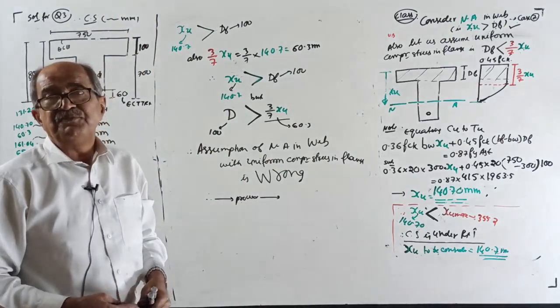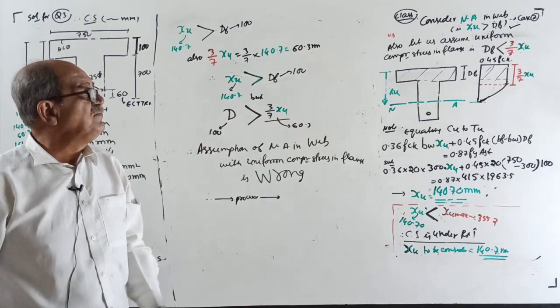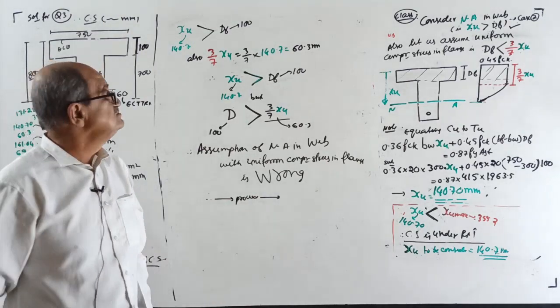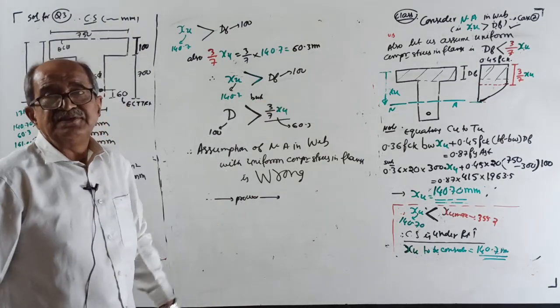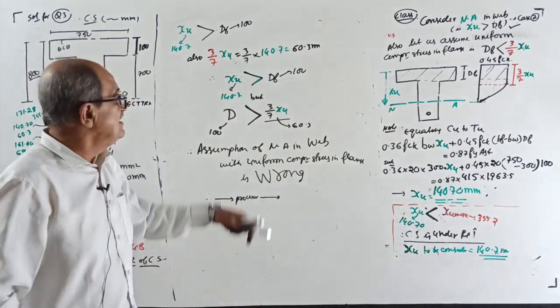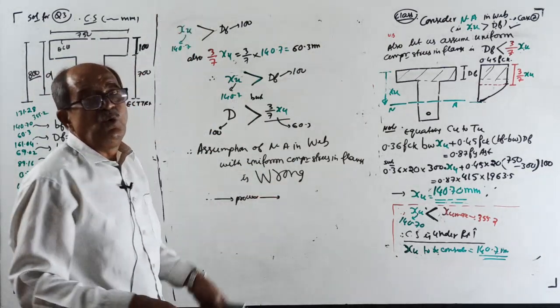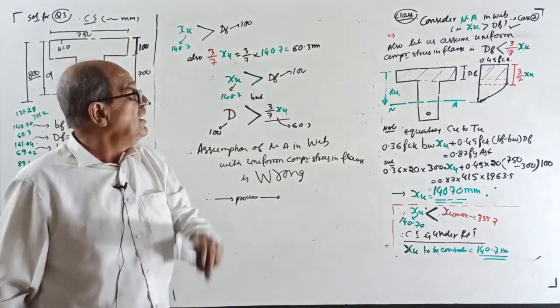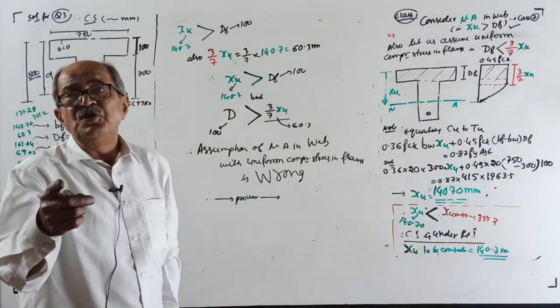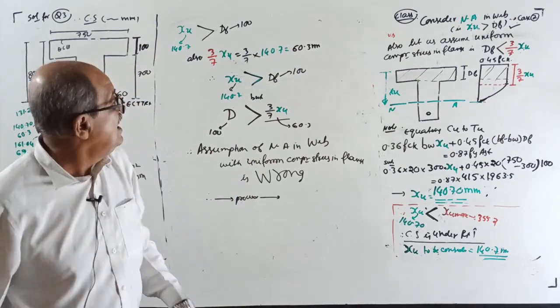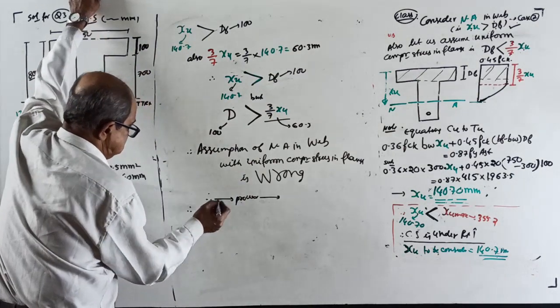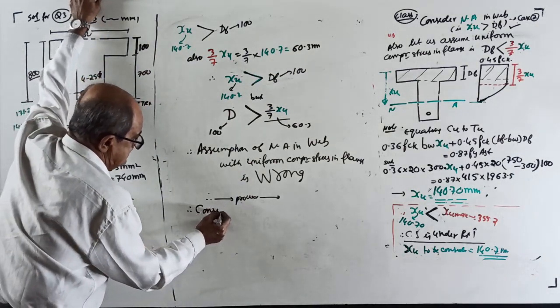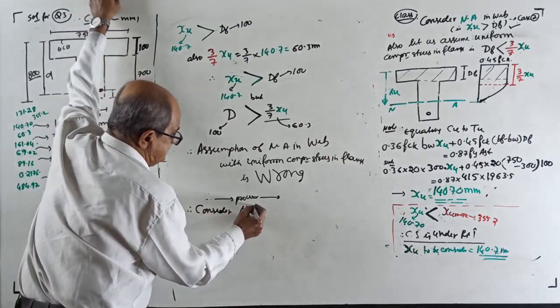First we considered in the flange. It came more than depth of flange, so it is not in the flange. We took in the web, assuming uniform stress in the flange. That also is wrong. Therefore, only one chance is there. Once again consider in the web, but this time consider non-uniform stress in the flange. Okay, I will write here. Therefore, consider neutral axis.